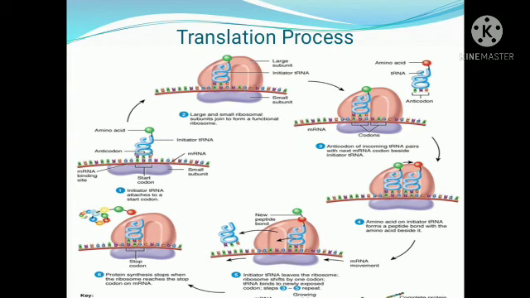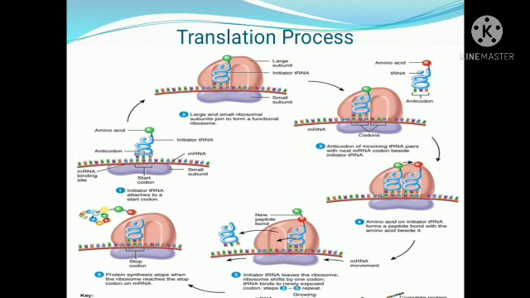Complementary to AUG, the transfer RNA anticodon UAC gets attached to the messenger RNA, and it carries an amino acid. Clear?